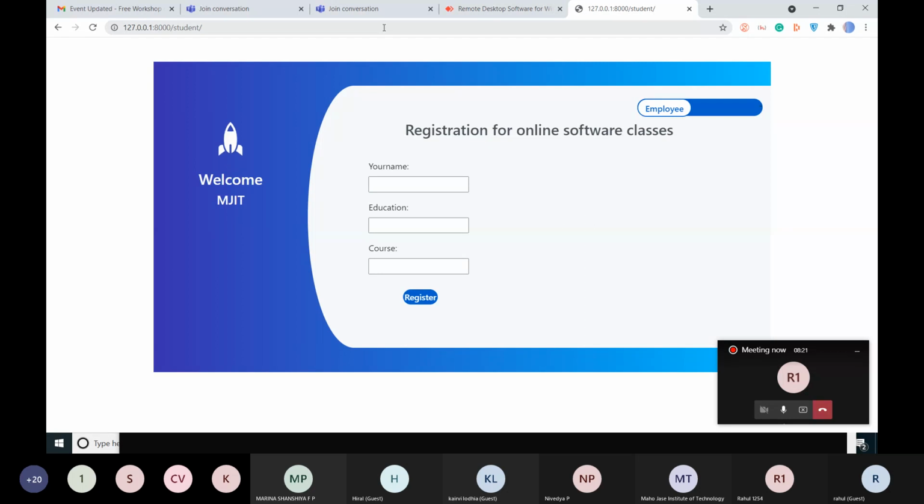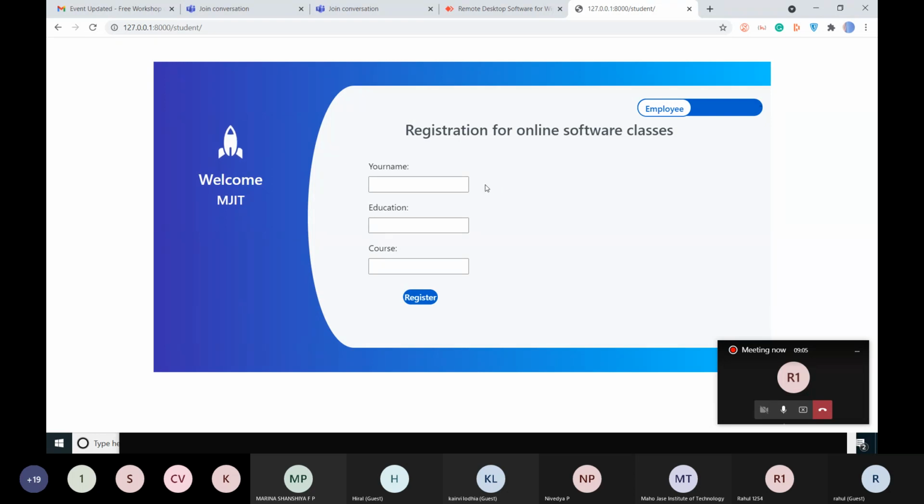Can you all see this? Welcome to MJIT registration for the online software classes. See the layout, the size, and the animations about the welcome. You can see the fields here: your name, education, and the course, and the heading registration for the online classes.